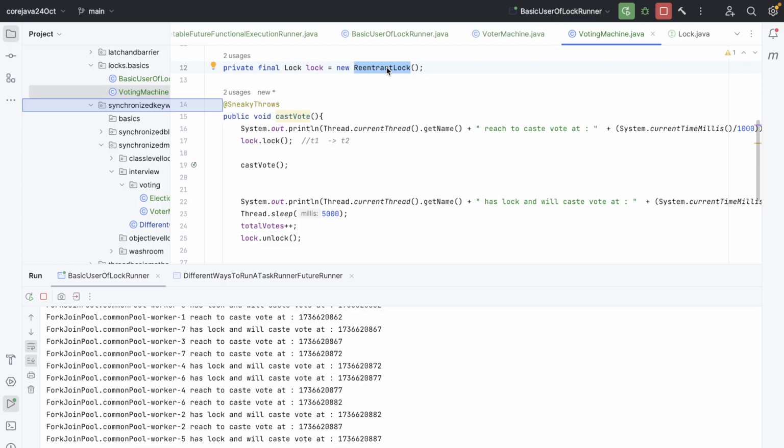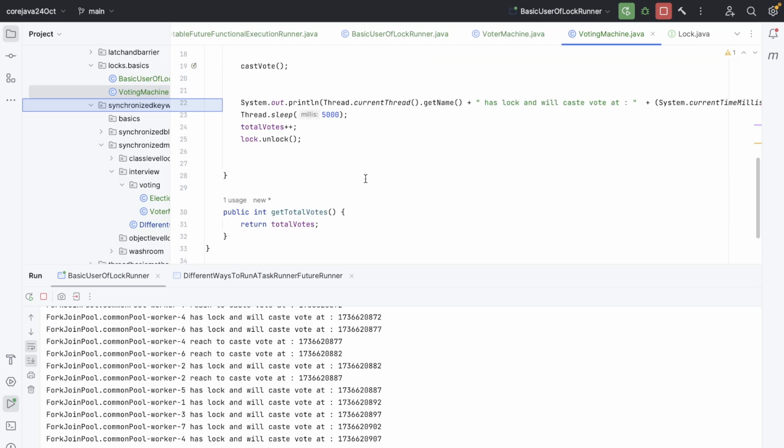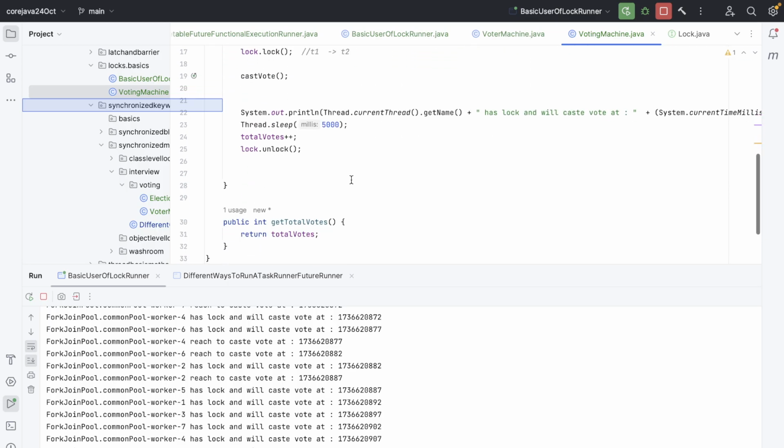So if you are a fresher, you don't need to know a lot about deadlocks either, because if a single thread is trying to access the lock of a resource again and again, that can be handled by the reentrant lock. So eventually, Java has made multi-threading way too easy for a fresher to work with. And that's not the only beauty of this lock.